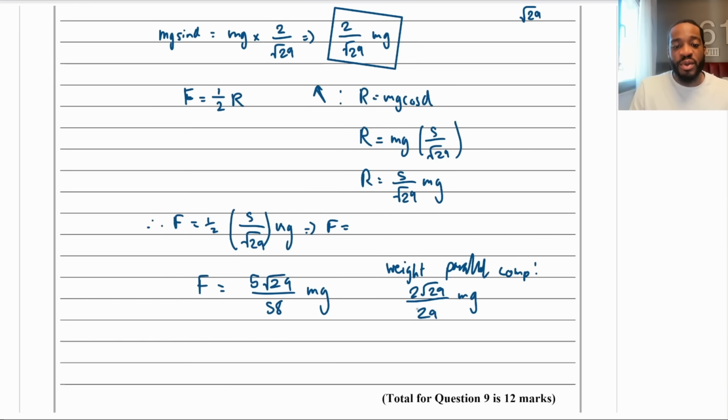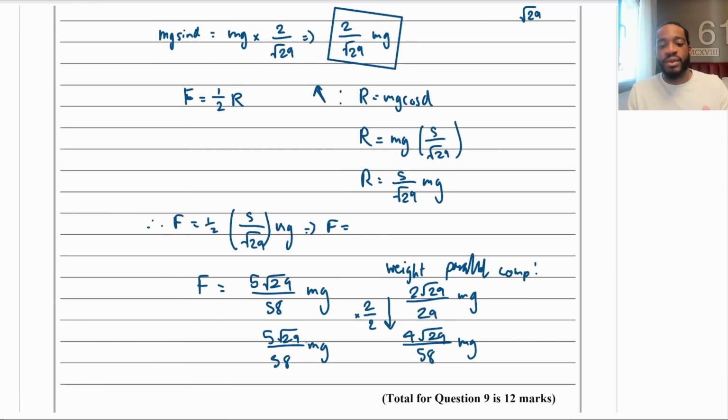Make them the same denominator. We might as well double this, times top and bottom by 2. That will give me 4 root 29 over 58 mg. And then now there's no denying which is greater, right? Because they have the same denominator. So just compare the numerators. 5 root 29, 4 root 29. The friction is greater than the parallel component of the weight, as we can see quite clearly.